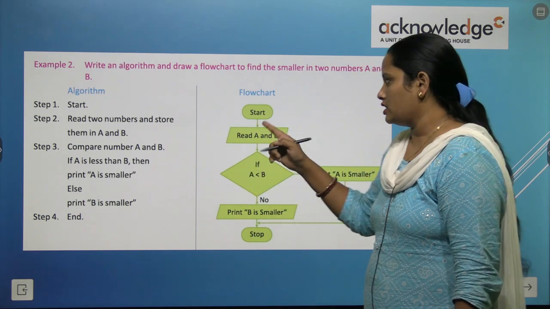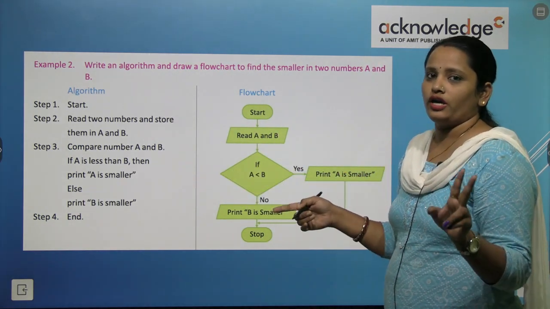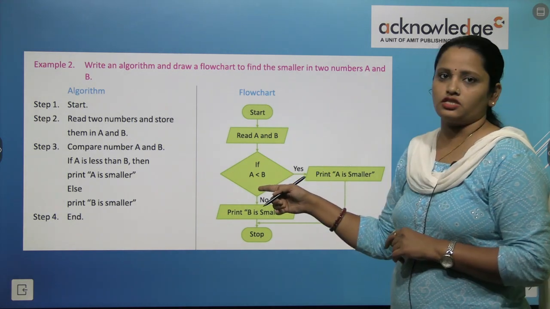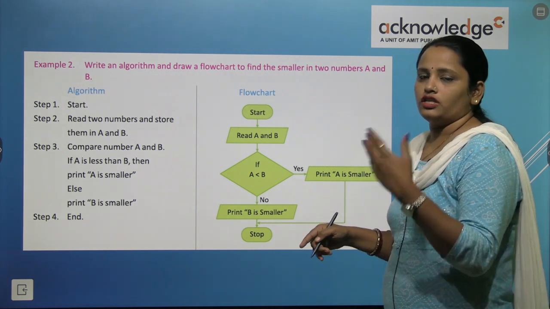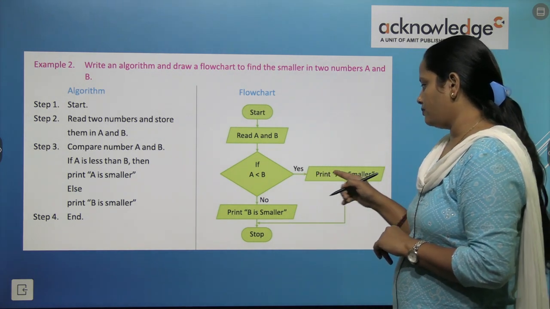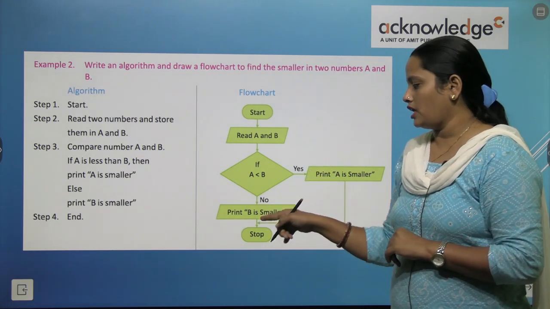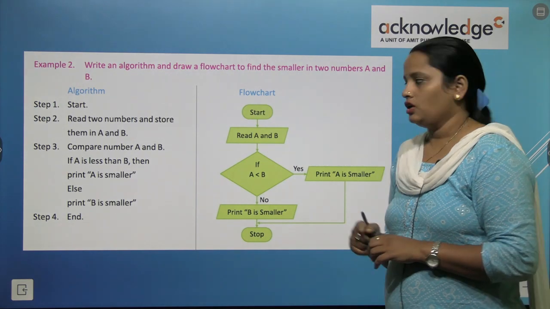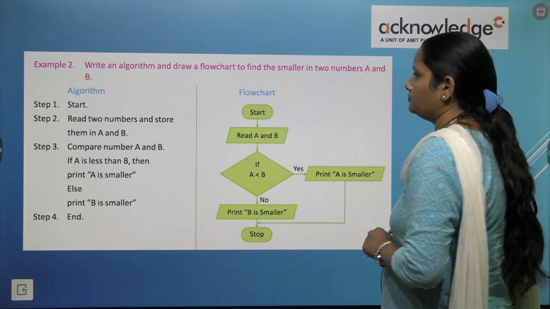So these commands are to be written here, and if we want to compare, when there is a choice, then we use this decision box. So here is a choice that we have to compare the numbers, whether smaller or bigger. So if A is smaller, then yes, and if B is smaller, then no. So this is the process of writing the flow chart again.